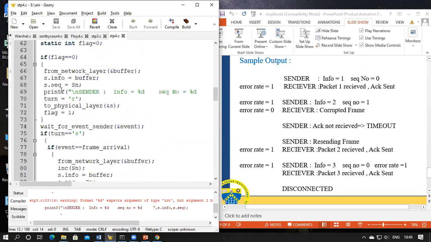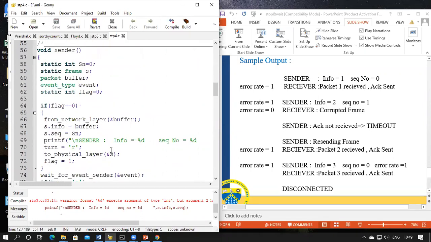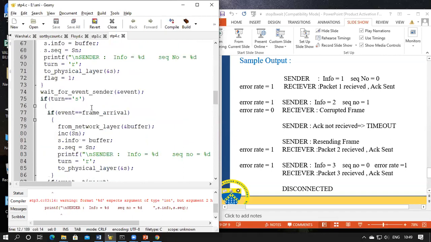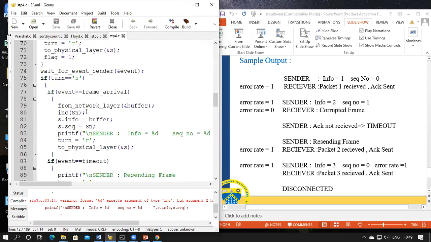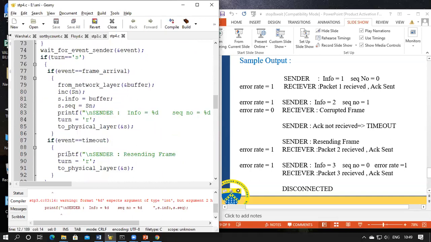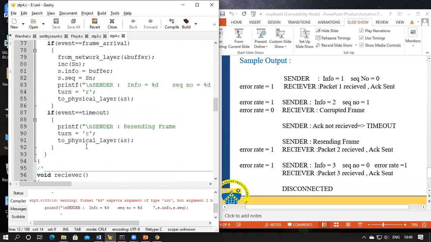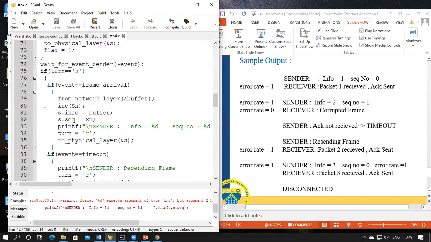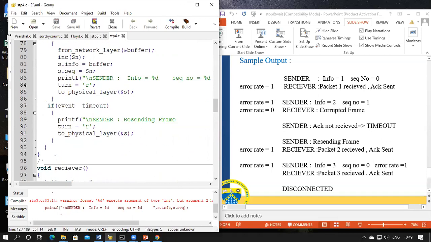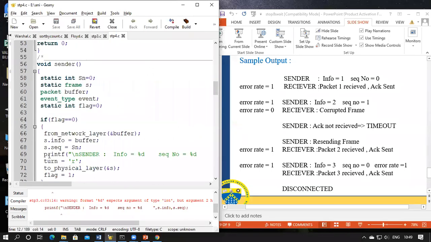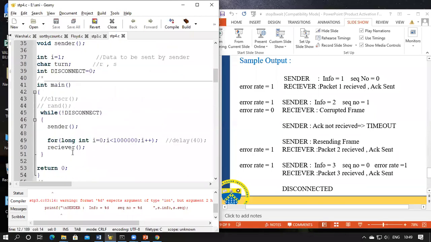And this condition, again we'll come back to the sender function call. Again the turn is S here, but our turn is R. So this part is not executed. This whole block of code is not executed, we'll come to the end of the sender function. Now this function call is over. We will go back to the main function. So sender function call is over.